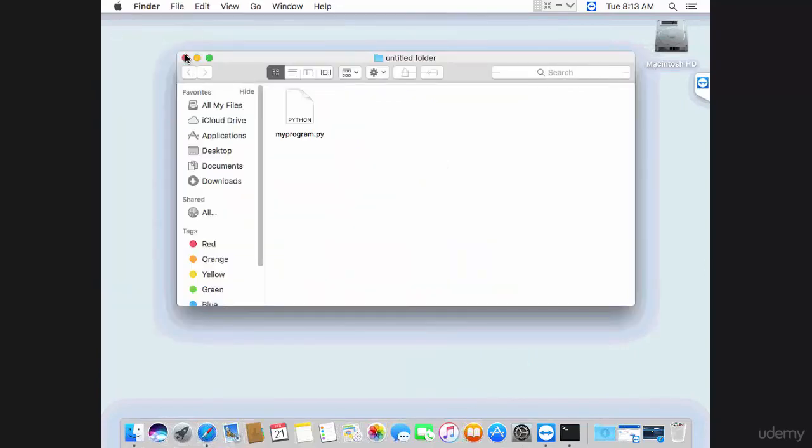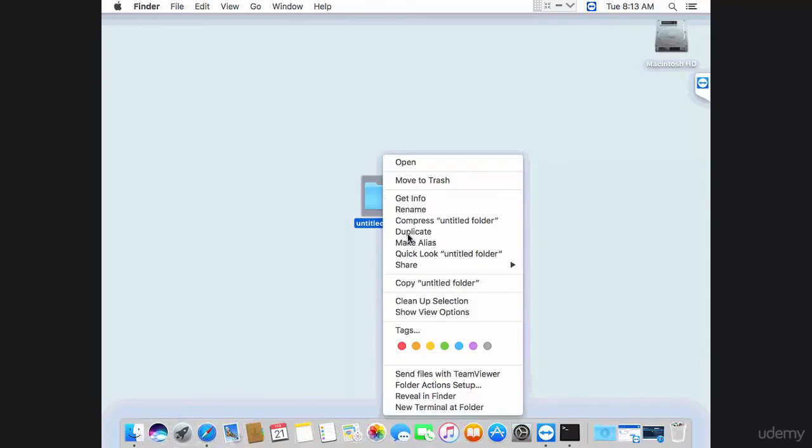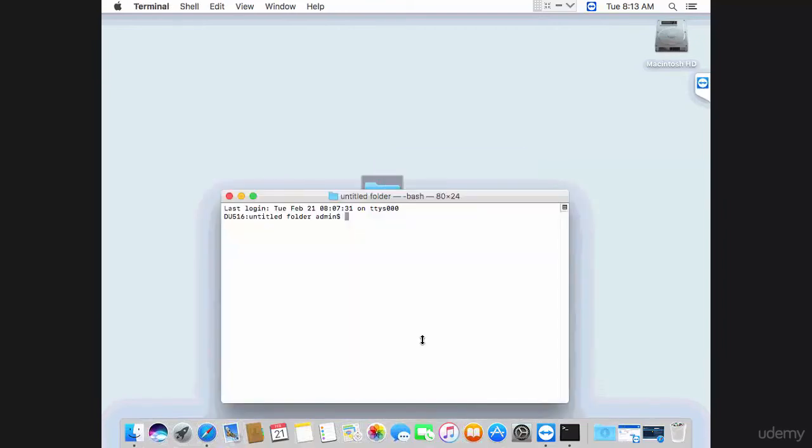Close this. And then to open the terminal in a specific folder, you right click on the folder and then go to New Terminal at Folder. And then what you do is python3 myprogram.py, execute, and you get the output. So that's a quick way to open the terminal in a specific folder.